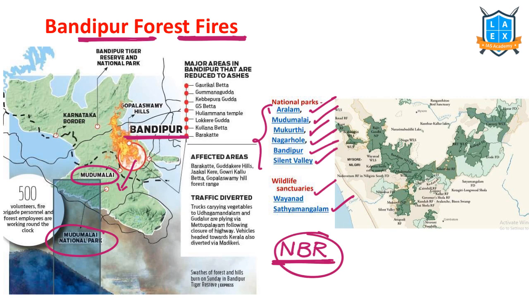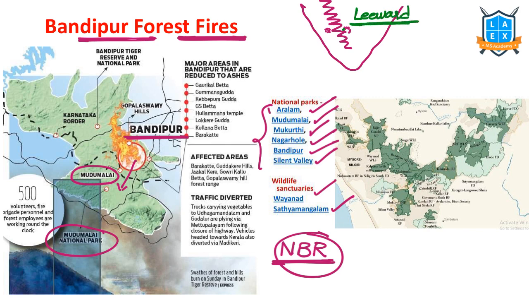Here we need to remember one thing. Yes, these are located in the states of Tamil Nadu, Kerala, Karnataka. True. But see, this is the Western Ghats. Bandipur Tiger Reserve is located on this side. Few, like Silent Valley, are located on this side, that is the windward side of our Western Ghats. But Bandipur is on the leeward side of the Western Ghats.